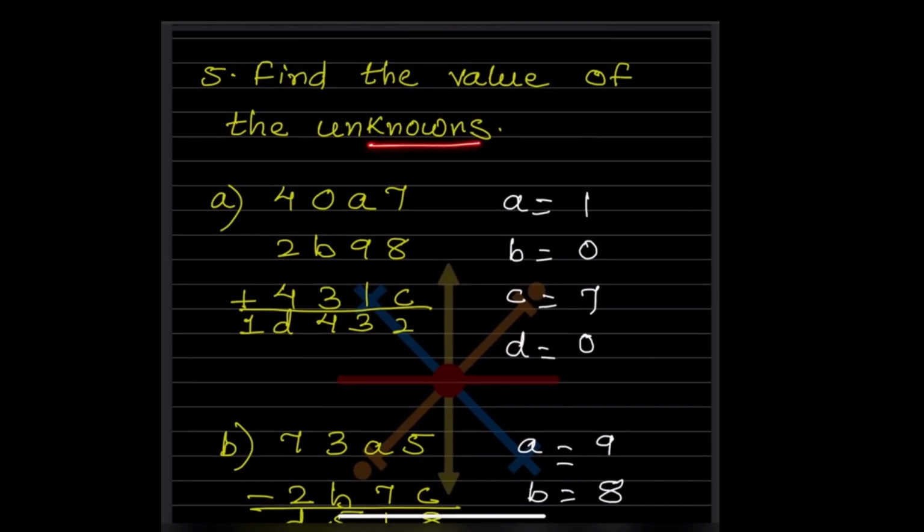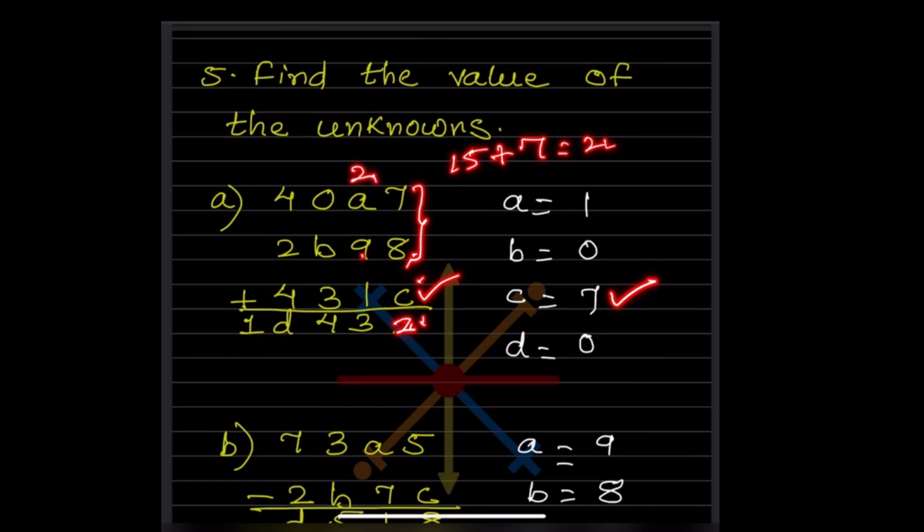Find the value of the unknowns. Unknowns means now here A, B, C and this D. So now we have to see here, this is 15 and this is 2 means it should be, 15 means it should be 22. 15 plus 7 is 22. So C is going to be 7. So 22 means 2 will be here.